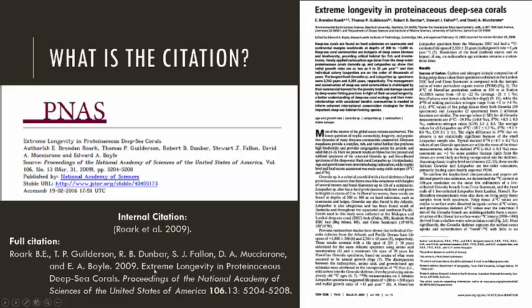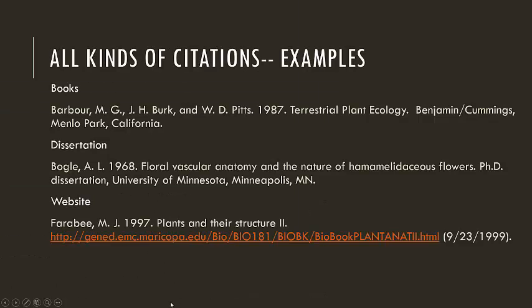Then the title of the article with no italics, no underlines, just the title. Then in italics you will put the journal. Then this is the volume number, and it needs to be bolded. If they give a number or an issue number, this is it right here. It does not need to be bolded. And then these are the page numbers. So that's all you need for the full citation, and note that it's also in the hanging indent format.